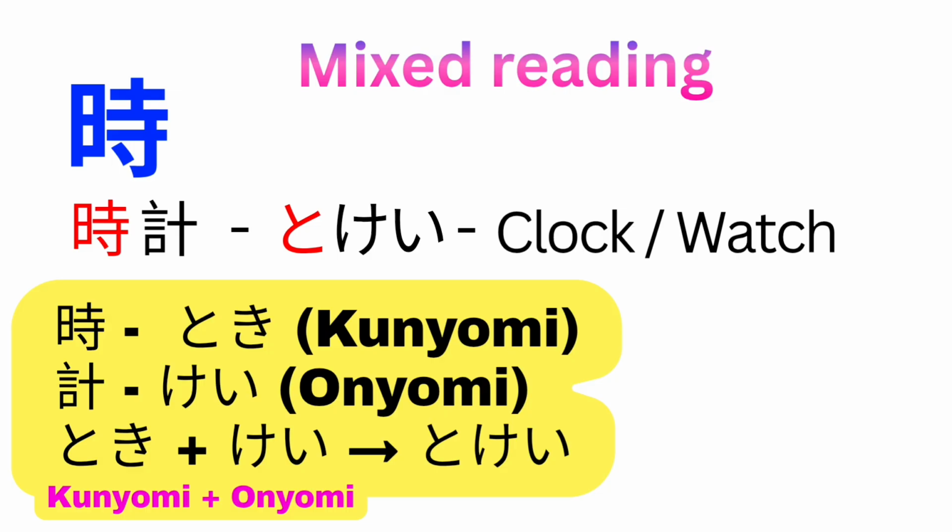It is a mixed reading combining the Kunyomi reading Toki with the Onyomi reading Kei. So Toki plus Kei, Tokei, meaning clock or watch. The ki in Toki changes to Kei when forming this compound.